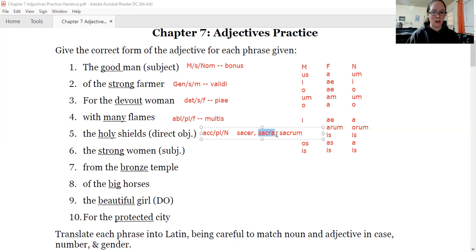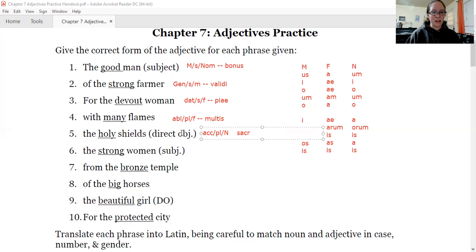So we're looking at sacra. Just like verbs, we look at the second word, nouns, we look at the second word. So we're going to look at the second word and get rid of the ending, which in this case is just a. So we're left with sacr, and then we need to add our ending. So our stem is sacr.